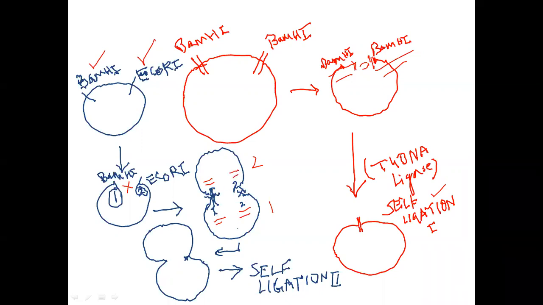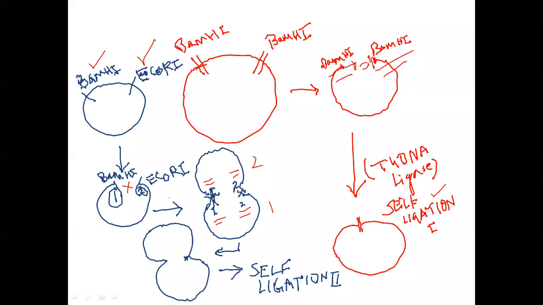So this is also a type of self-ligation, where two vector molecules join with each other, producing false ligation. No insert is getting placed. Two vector molecules join by complementary base pairing, matching the same restriction digestion ends.